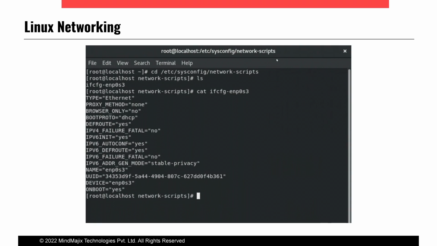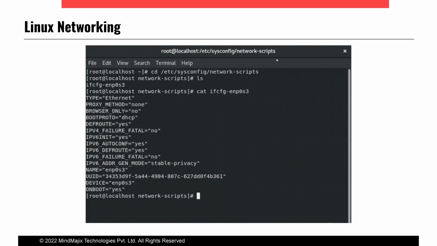If you check here, the cd command, change directory, takes us to this path, the network scripts, which I was trying to explain. Then if I do ls, a file listing, I get this file ifcfg-enp0s3. This is the interface name, enp0s3. And if I do cat, it will show the content of that file.